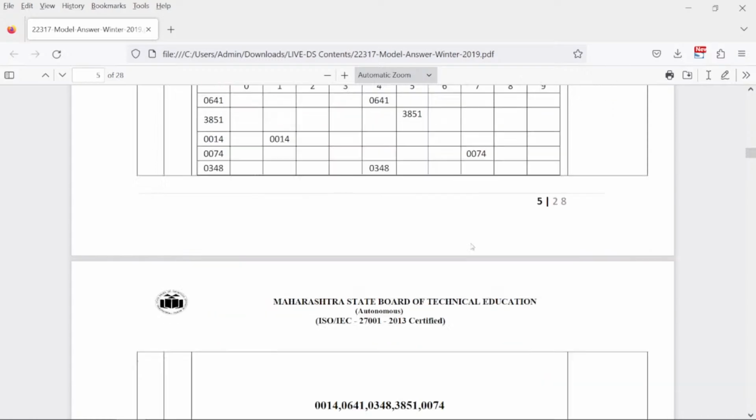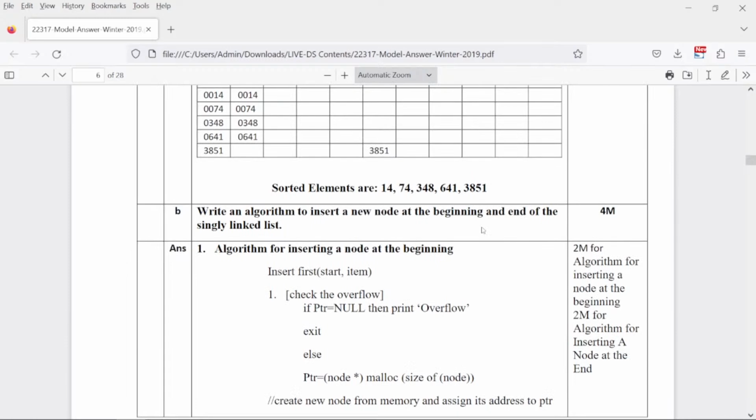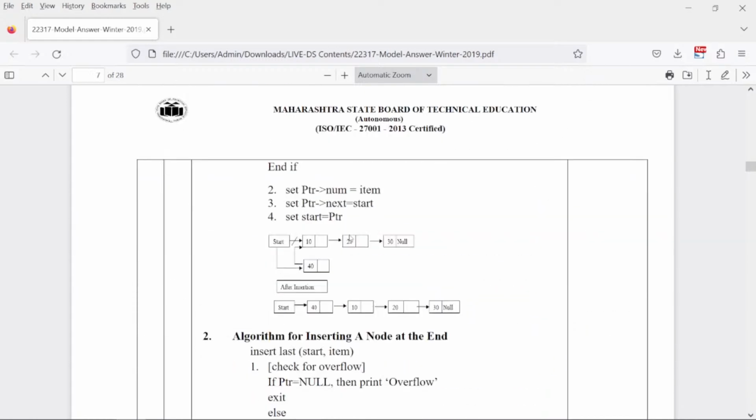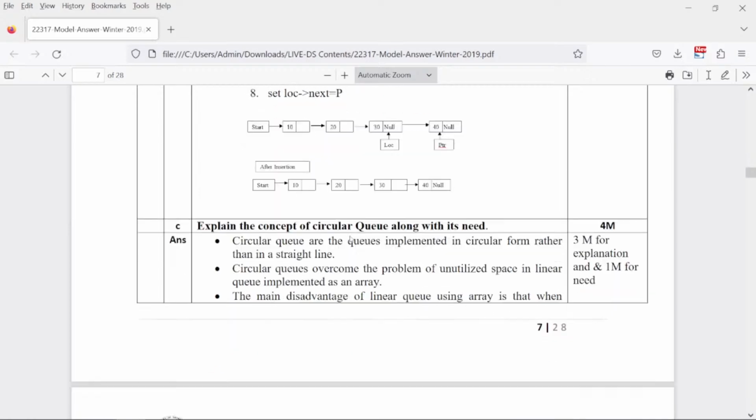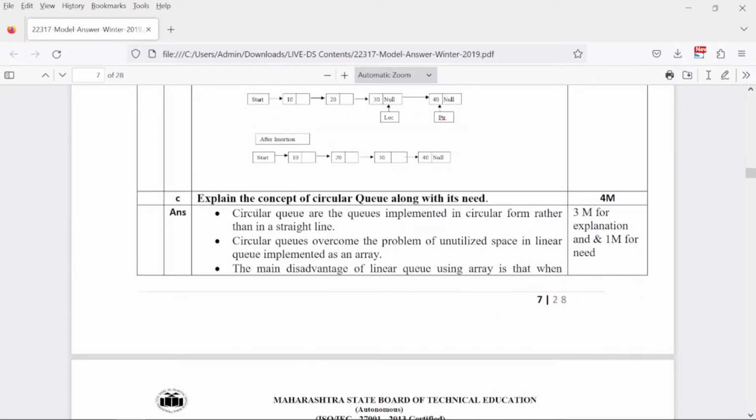Okay, fine. So we'll move ahead. Algorithm to insert a new node at the beginning of singly linked list. This was completed in yesterday's video lecture only. So you can just go through that, because we have covered all these things yesterday in detail. So I'm not going into details now.